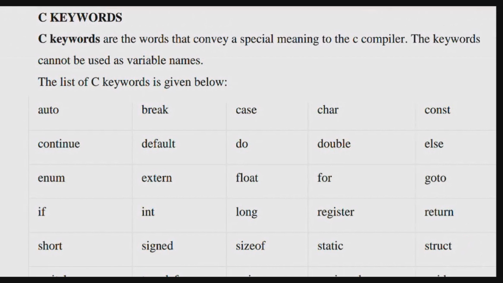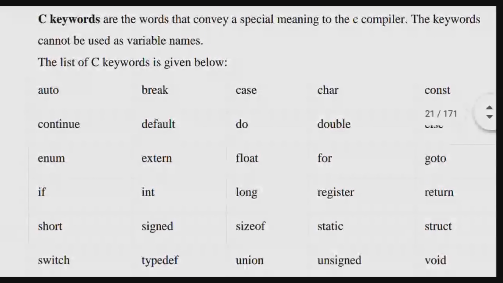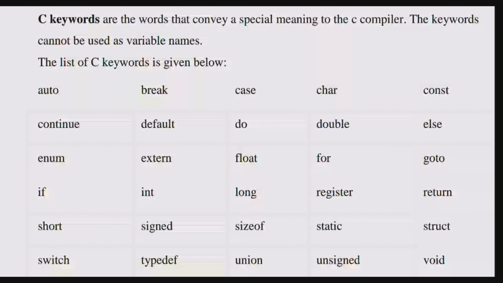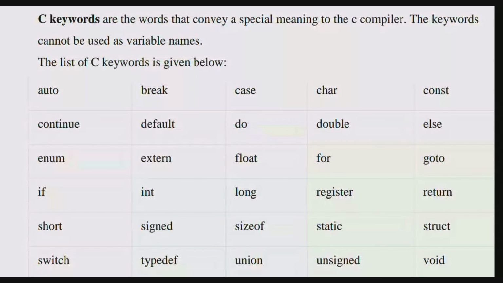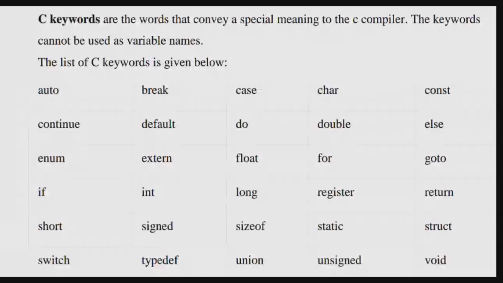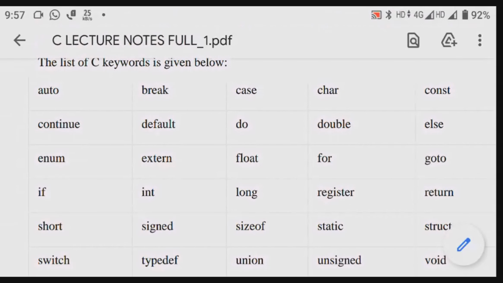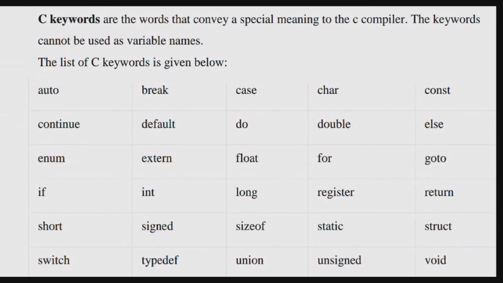So the keywords cannot be used as variable names. The list of C keywords is given below. So he has given what the keywords are. Whatever is appearing on the screen, these are the keywords for C: auto, break, case, char, const, continue, default, do, double, else, enum, extern, float, for, goto.